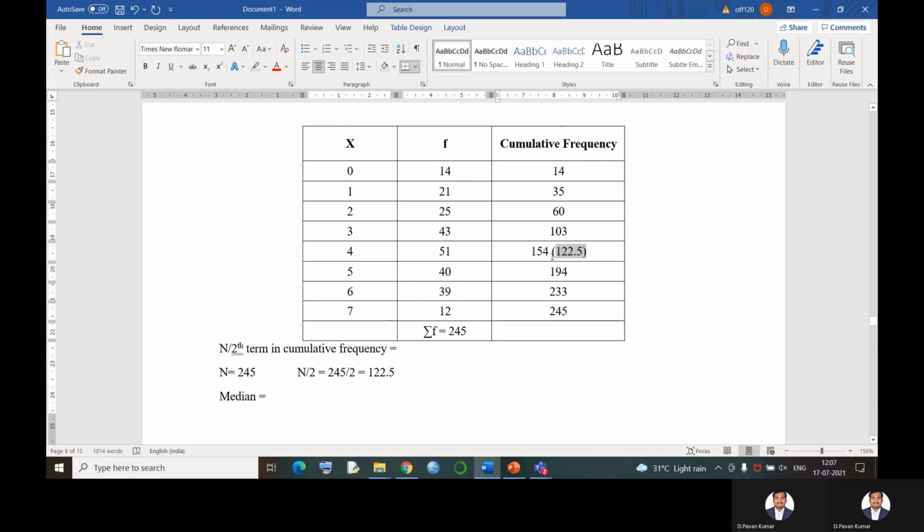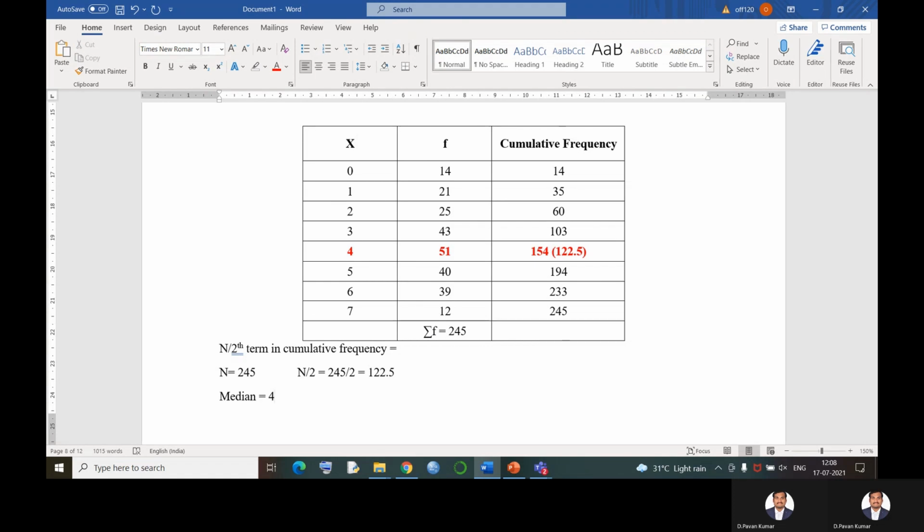So 122.5 is lying in which value? 154. And 154 is pointing towards which value? 4. So we write here: since the n by 2 value is 122.5 and that exists in the cumulative frequency 154, and this 154 is pointing towards the value 4, therefore the median of the given distribution is equal to 4.